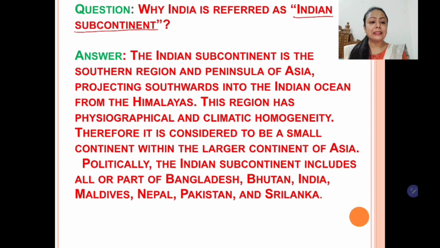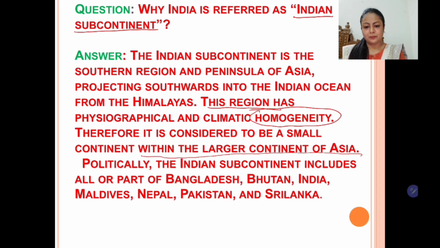The southern part of India is a peninsula, and this region has physiographical and climatic homogeneity. Children, homogeneity means similarity. Therefore, it is considered to be a small continent within a larger continent of Asia. So students, I hope you have understood.